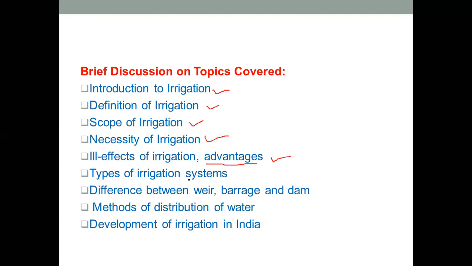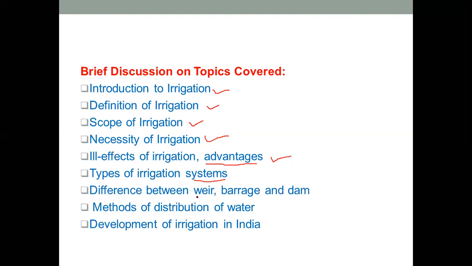Then next is different types of irrigation system. Under different types of irrigation system, there are three main types. First is the surface irrigation, second is the sprinkler irrigation, and third is the subsurface irrigation. Now under surface irrigation, we have six different types of irrigation. That is the wild flooding or free flooding irrigation. Second is the border flooding irrigation. Third is the check flooding irrigation. Fourth is basin flooding. Fifth is furrow irrigation, and sixth is the drip irrigation method. And the other two types are sprinkler and subsurface. So we saw all these types.